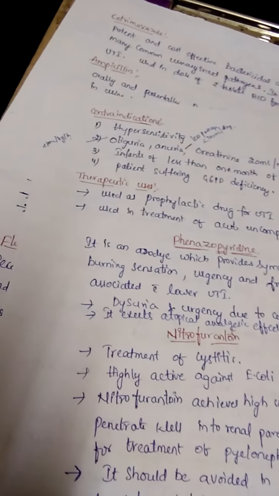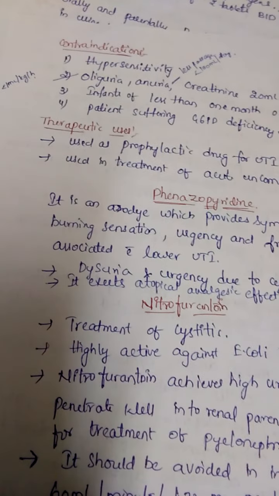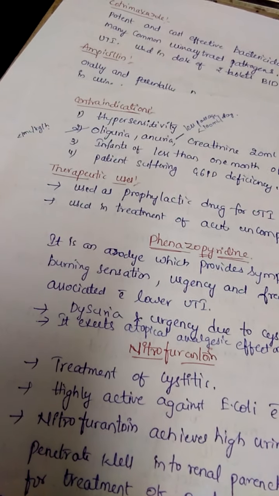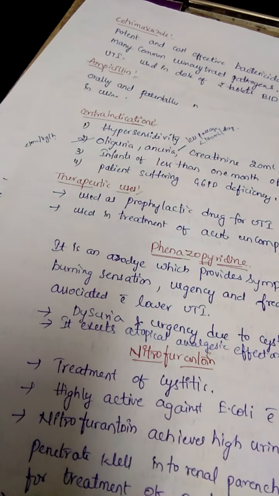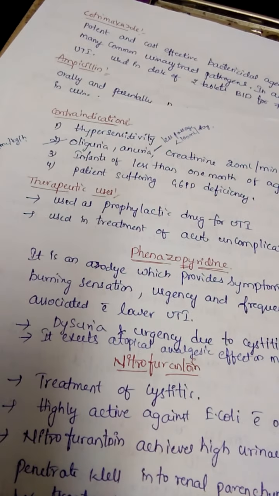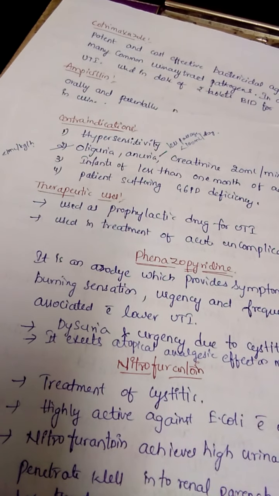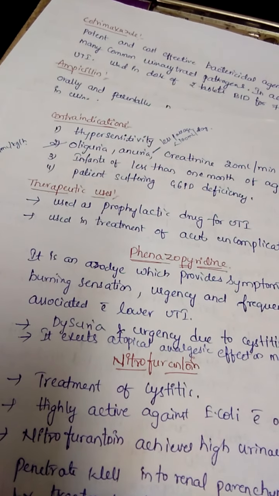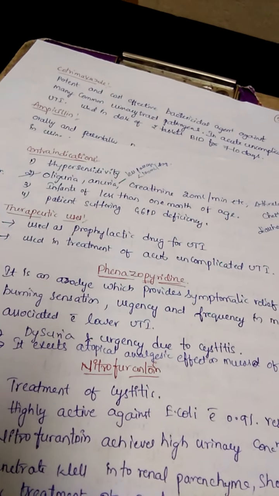So already we know about the contraindications: mainly these drugs are contraindicated during pregnancy and lactation, in hypersensitivity conditions, in anuric and oliguric patients, in infants less than 1 month of age, and in patients suffering from G6PD deficiency. So these persons are contraindicated to that particular drug. And for therapeutic uses, mainly this drug is used to treat UTI infections, used in acute uncomplicated UTI.